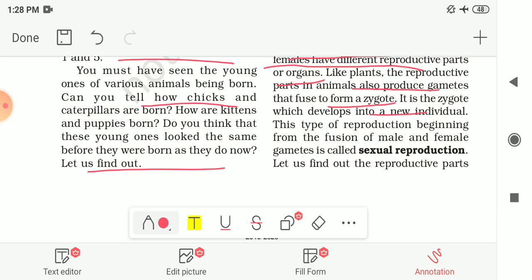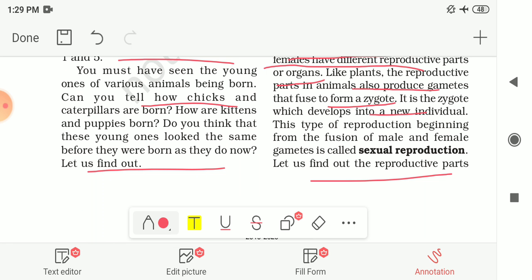This is the first step. After the zygote forms, further development occurs into the new individual. This type of reproduction, beginning from the fusion of male and female gametes, is called sexual reproduction.